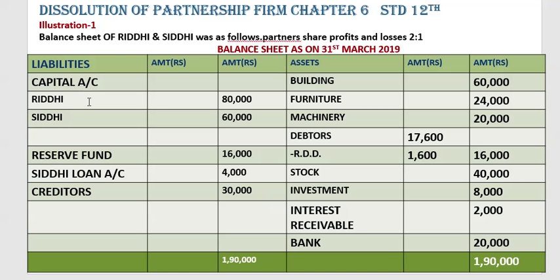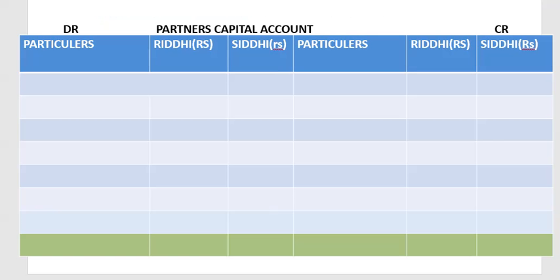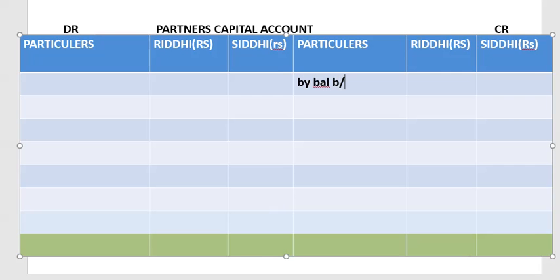First we'll be posting the liability side. Capital account Riddhi Siddhi 80,000 and 60,000. This will go in partners' capital account by balance brought down 80,000, 60,000. Okay,